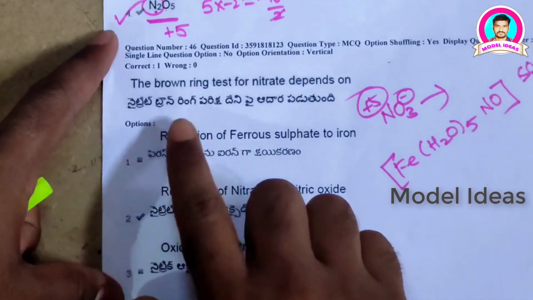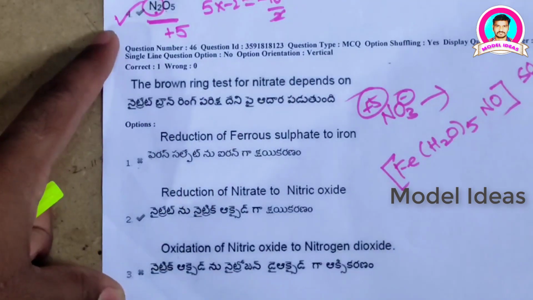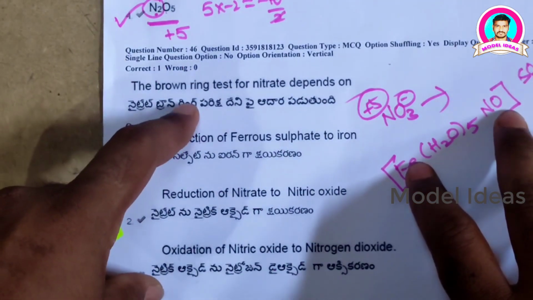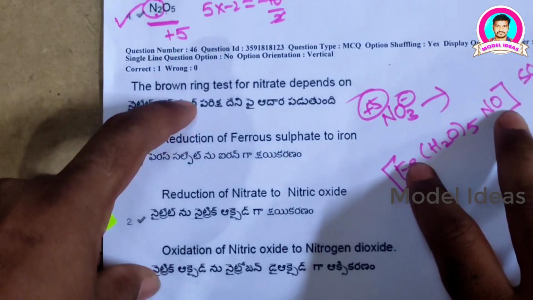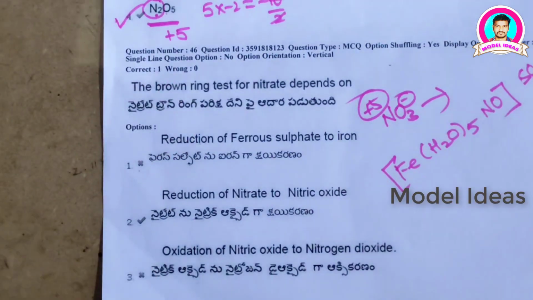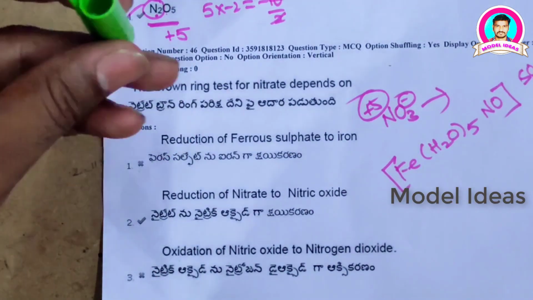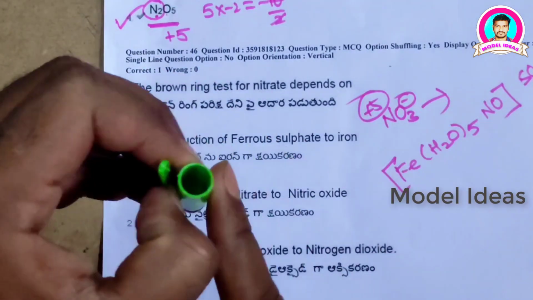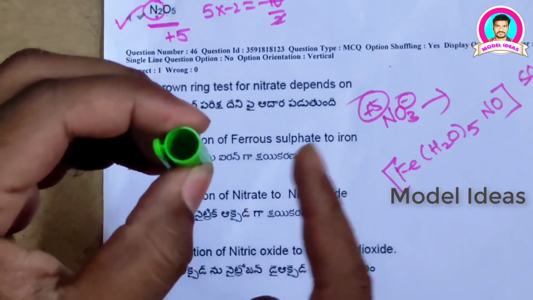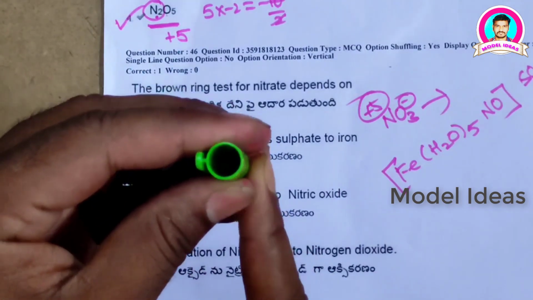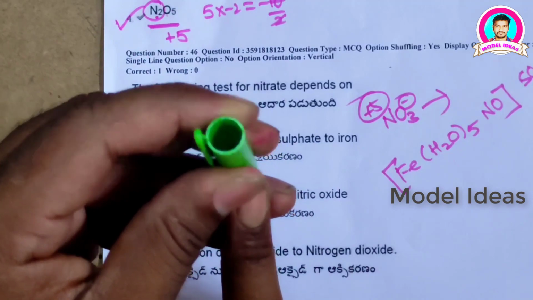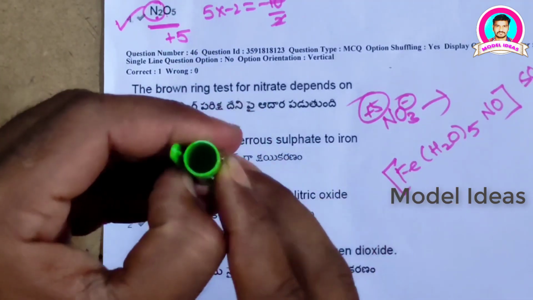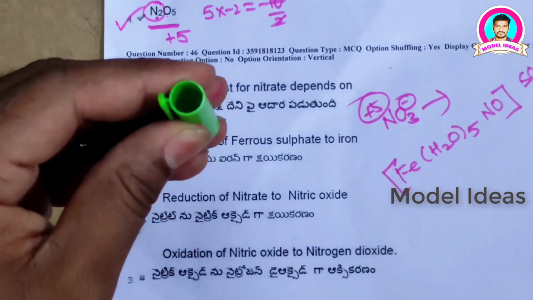Our next question is, brown ring test for nitrate ion depends upon. This brown ring test is a confirmation test for nitrate ion. For this test, consider a test tube. Take an aqueous solution containing nitrate ions, and then add dilute FeSO4, that is, ferrous sulfate solution.